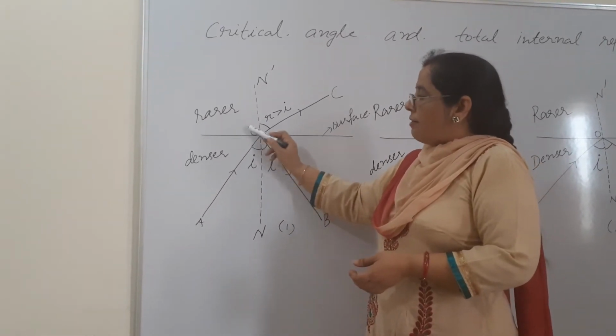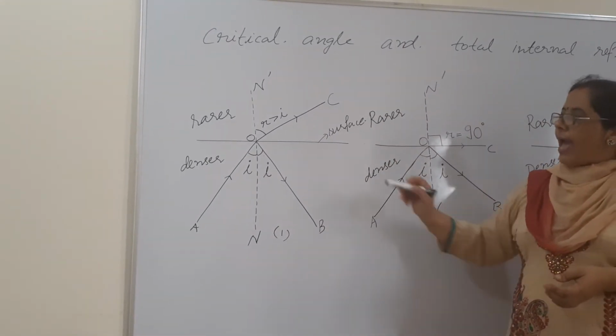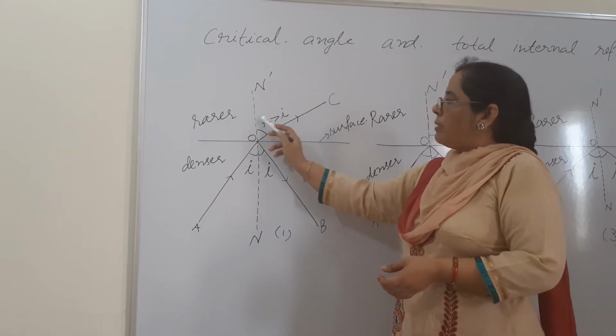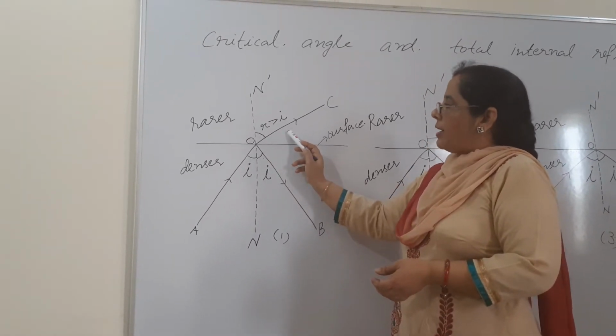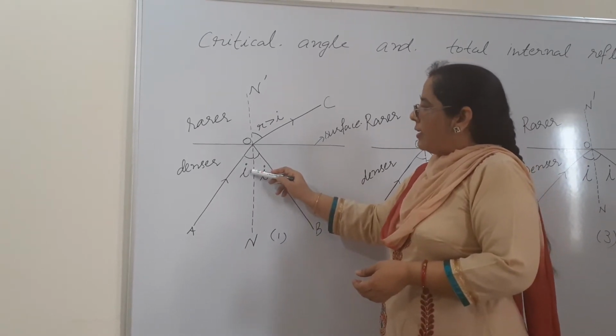When a ray is entering from a denser to a rarer medium, what happens? It has to bend away from the normal. It will go away from the normal. So that is why r will be greater than i.